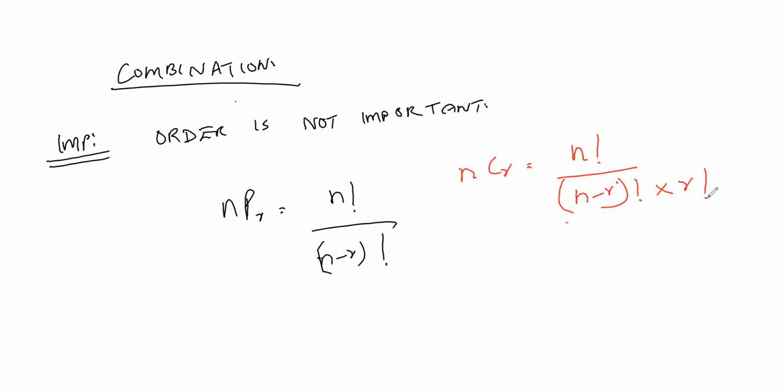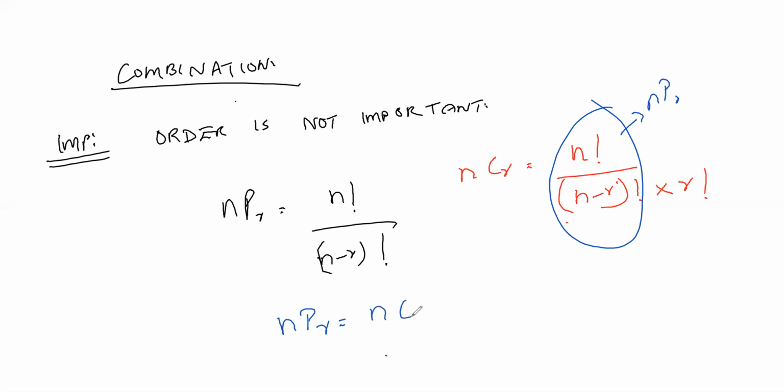So what is the basic relationship between nPr and nCr? That also I'll write down. So nPr is equal to nCr into r factorial. But for us, the most important thing is nCr is equal to n factorial by n minus r factorial into r factorial. That is my nCr.